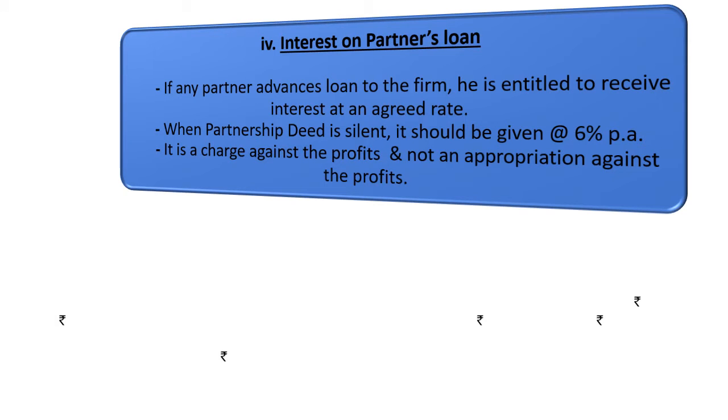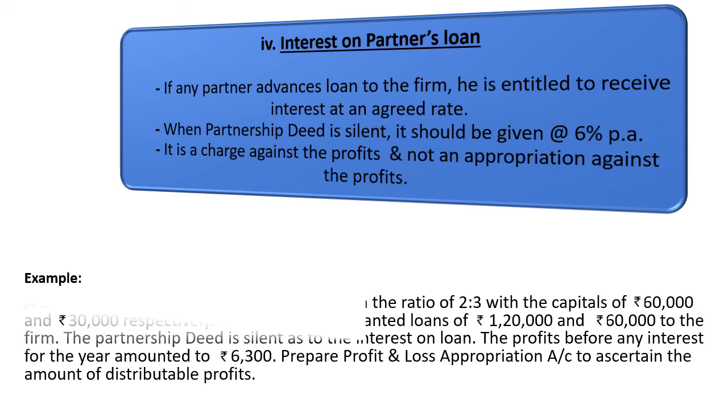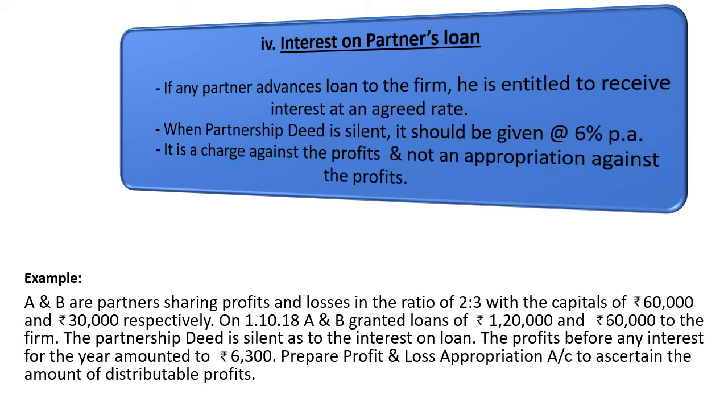Let's go to another adjustment, interest on partner's loan. If any partner advances a loan to the firm, he is entitled to receive interest at an agreed rate. It means a partner may give a loan to the business, and he can get interest at the agreed rate. Otherwise, when the partnership deed is silent, he should be given 6% per annum as interest. And interest on loan is a charge against the profit but not an appropriation against the profit. It means it should be given compulsorily and it is not an appropriation.